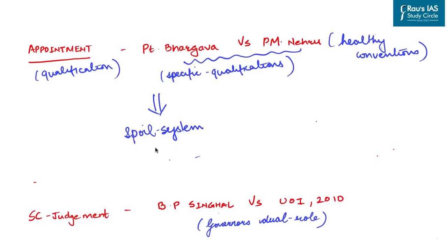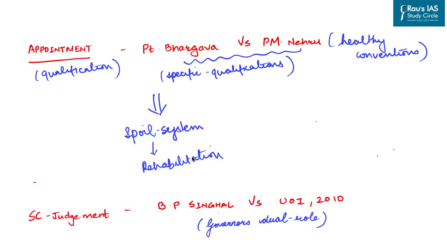Now, the post of governor has become a medium of rehabilitation of the rejected politicians, wherein the politicians who are losing elections have been made governors of the state, and these governors or politicians have been utilized to undermine the position of the chief minister, who is duly elected by the people of that state.